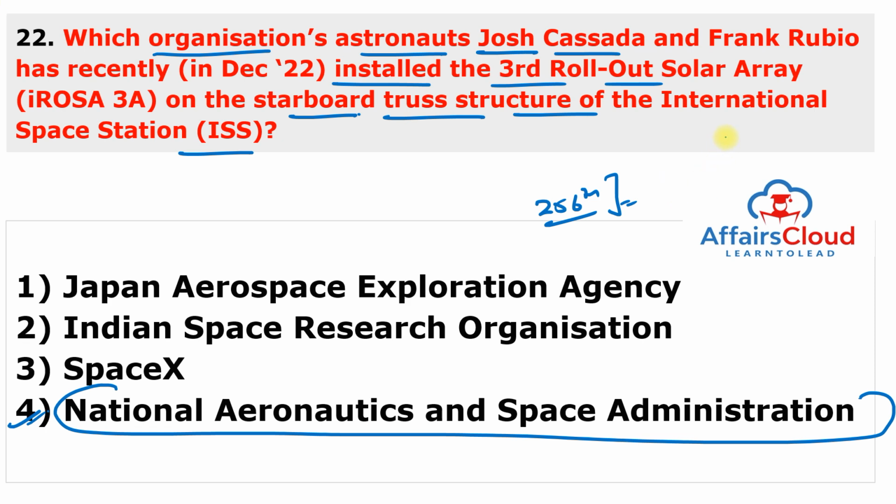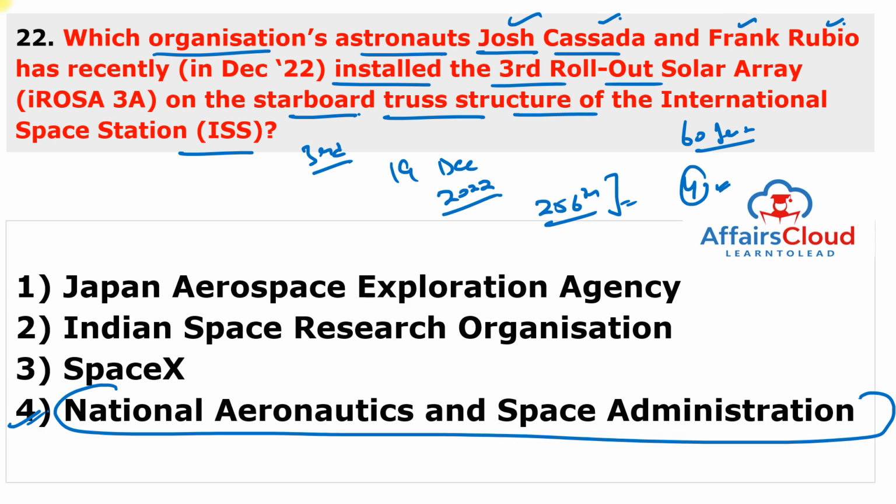And after being installed on the station's starboard 4 truss segment, the rollout solar array successfully extended to its full length of 60 feet. The 4th ROSA or rollout solar array will be installed on another spacewalk planned for the 9th of December 2022. So the 2 NASA astronauts, Josh Cassada and Frank Rubio, have successfully installed the third rollout solar array on the starboard truss structure of the International Space Station.